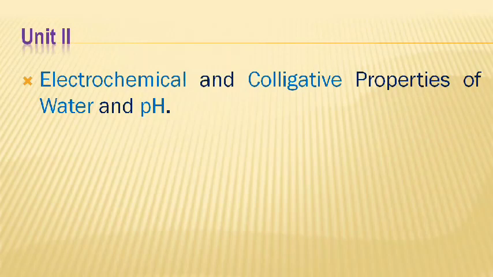Electrochemical means the chemistry behind the movement of electrons, whereas colligative property is the property of a solution that depends on the number of solute particles relative to the number of solvent molecules, which affects the boiling point or melting point. And we have to discuss the electrochemical and colligative properties of water and pH.